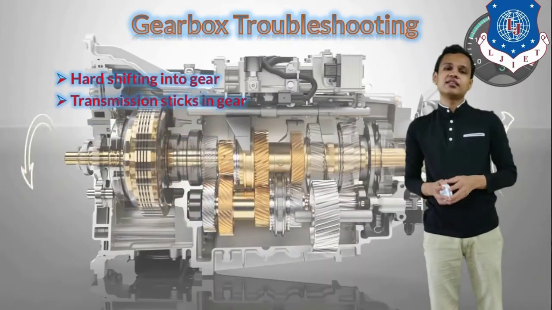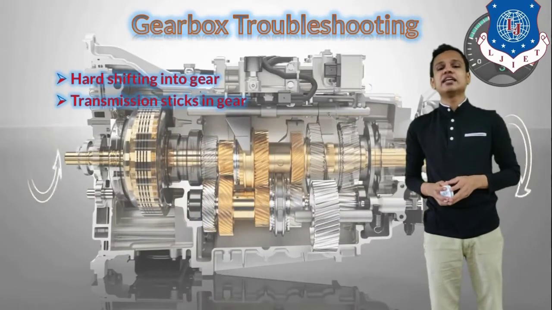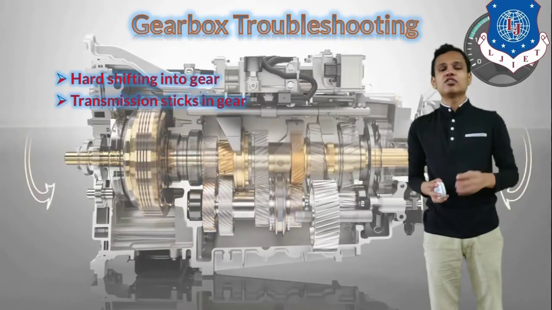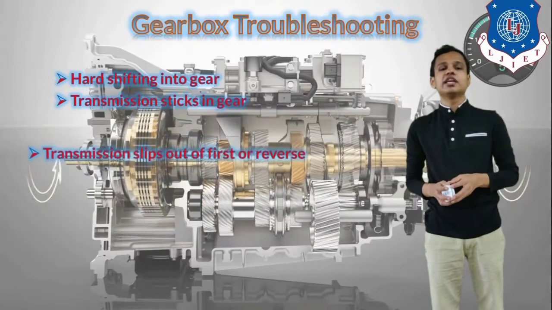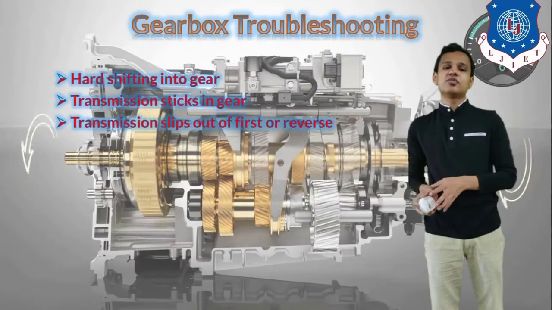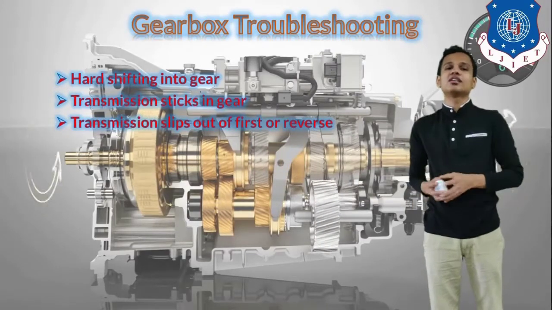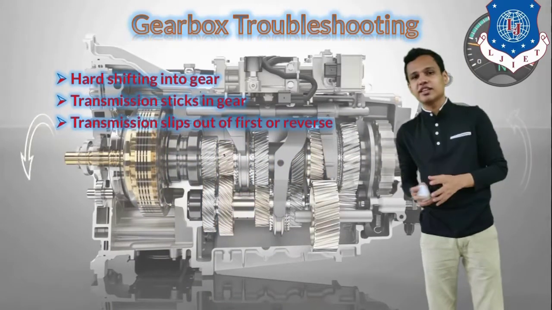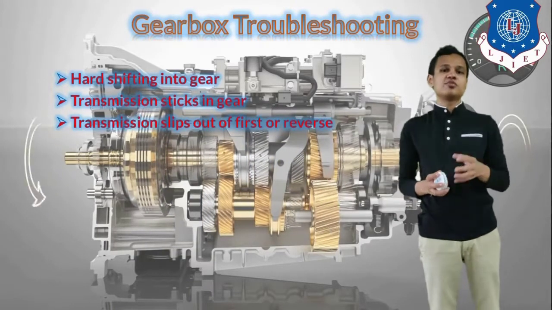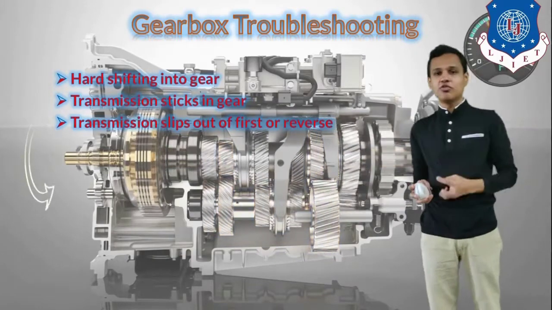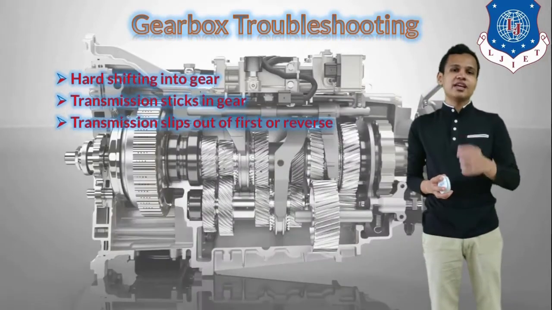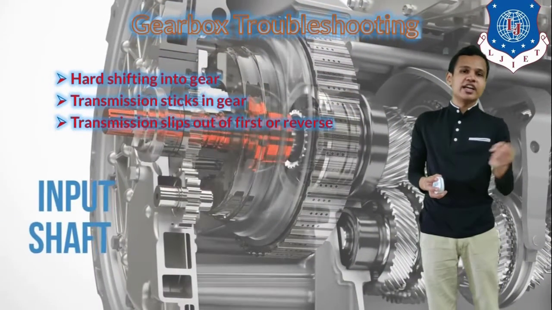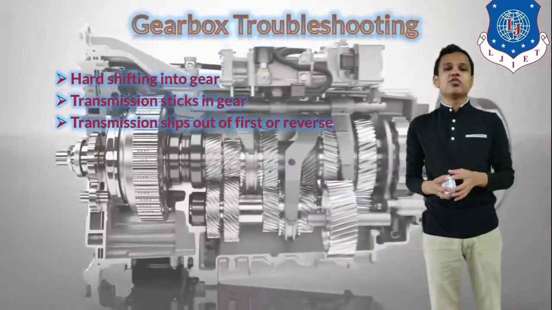The second thing is that the transmission sticks in gear, which means that in a certain gear the transmission gets stuck, and that can also happen if there is a lower amount of gear oil. Next, the transmission slips out of the first or the reverse gear, which means whenever we try to apply the first gear or the reverse gear, the gear slips out of the transmission. The proper gear is not attained, and we need to shift again to get the first gear.